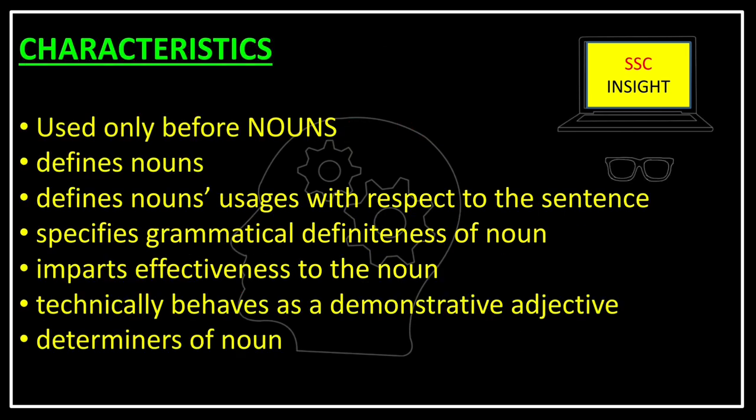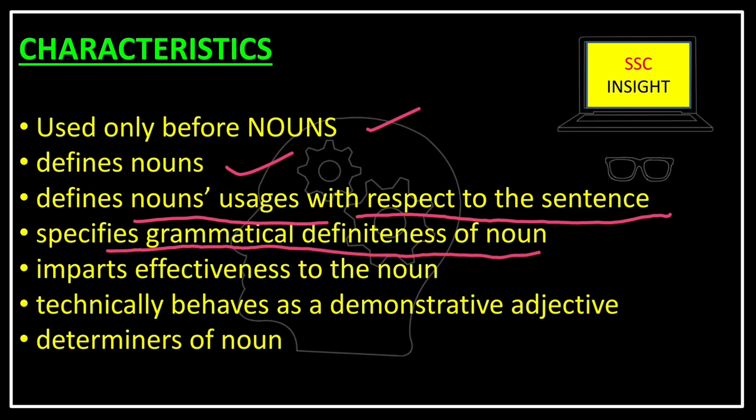Now, we will go through the characteristics of articles. That is, we know that article is used only before nouns and it defines nouns. Now, it defines noun's usage with respect to the sentence, that is whether the noun is definite or indefinite, singular or plural. This type of information we will get from the article which is in front of the given noun. It also specifies the grammatical definiteness of noun. It imparts effectiveness to the noun.